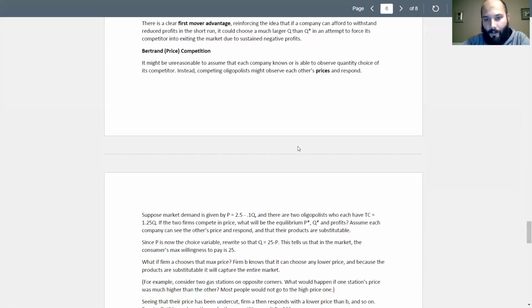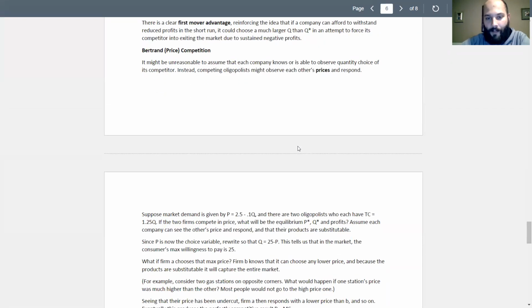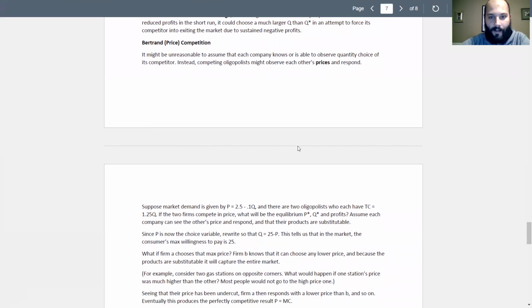So here it's possible that instead of competing in quantities, we don't observe the other company's quantity exactly, but we can see what price they're charging. Right? You can go out to the store and look at the shelf and see what your competitor's price is, or in the gas station example, they're advertising their prices right there on their sign on the street. So what if our oligopolists can observe each other's prices and then they get to respond?